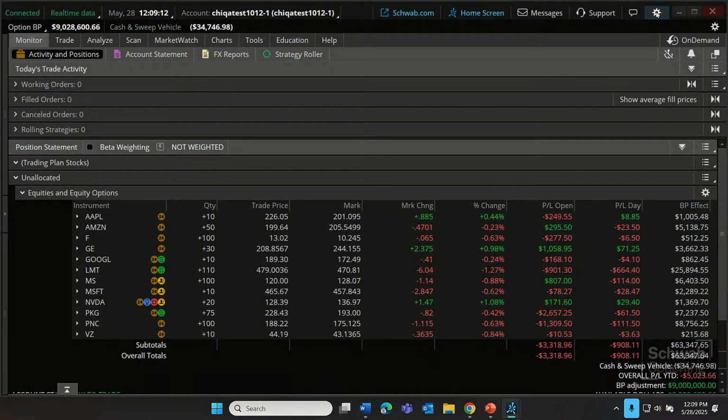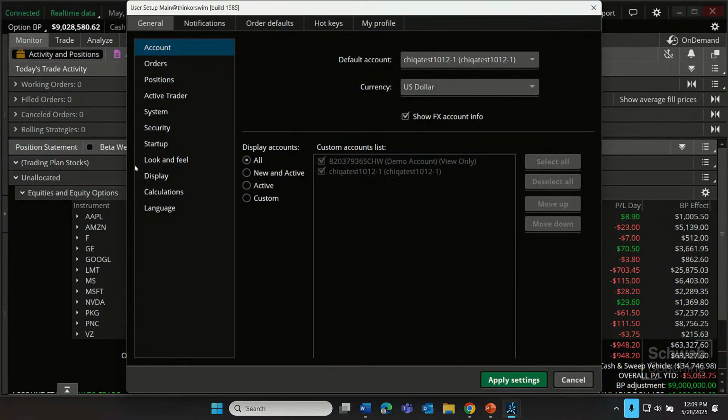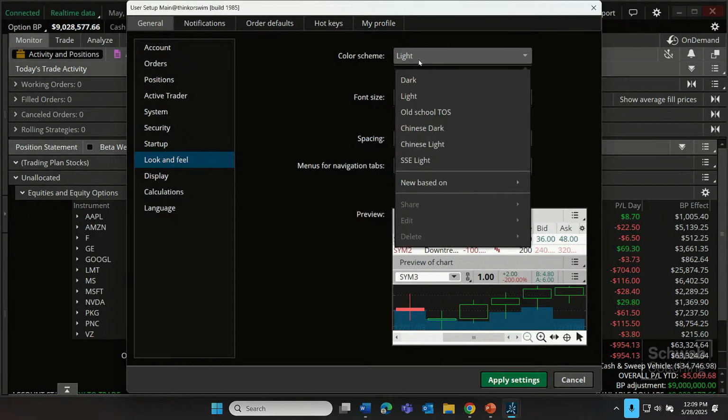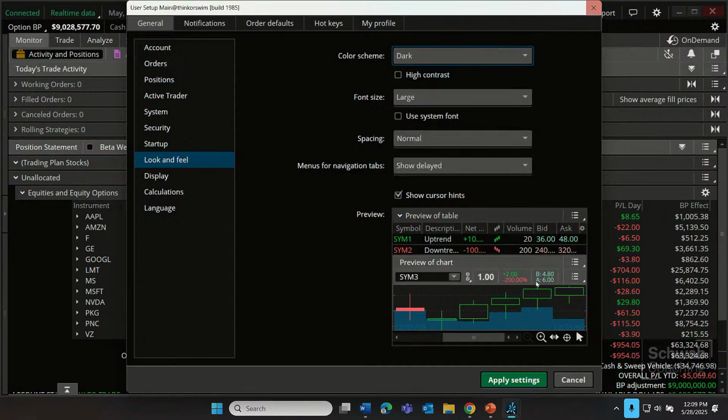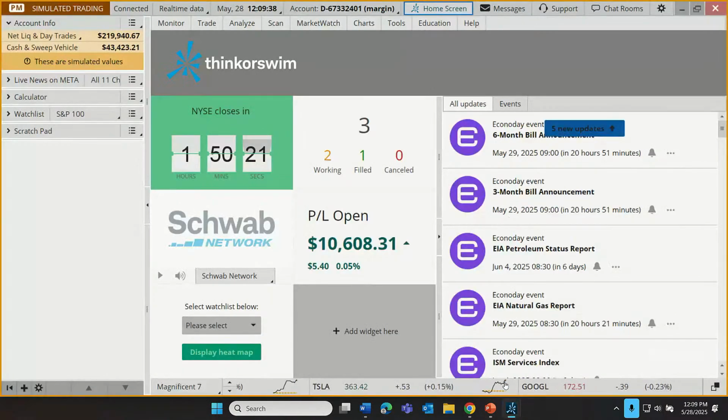One's for practice, one's for live trading. And that can be done right up here in the upper right-hand corner, this little gear. Click on that, go to application settings, choose look and feel. We're changing the look and feel of the platform. And you'll notice right here it says color scheme. We can choose light or dark. I'm going to leave mine as dark. And we come down here and click apply settings to set that. I've already applied it, so I'm going to leave it there. Let's go back to our paper money though.